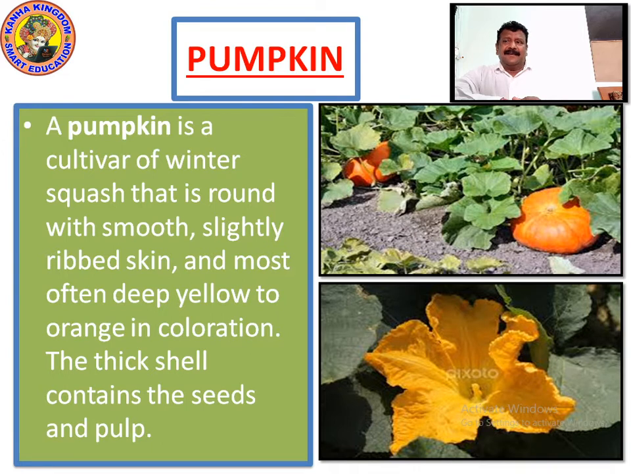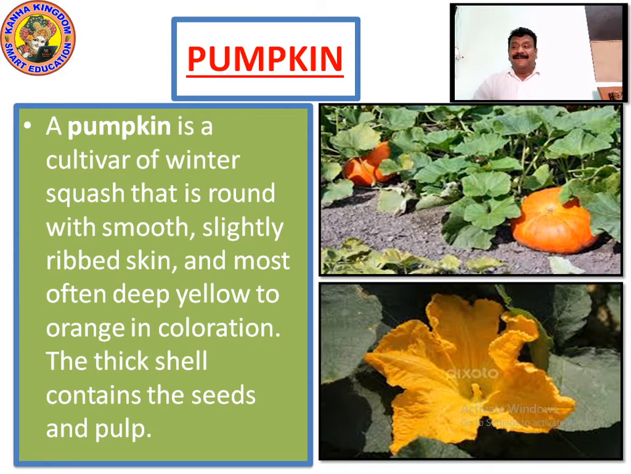The thick shell contains the seeds and the pulp. The thick shell contains what? It contains the seeds inside and the pulp, the pulp which we actually eat. Pumpkin has the pulp which we eat, but the seeds are used for the reproduction of that pumpkin plant.